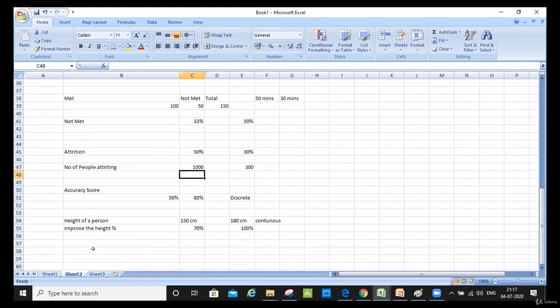For example, calculate your weight, calculate your height, calculate the time that you invested in minutes, hours. Discrete is where you cannot convert that data into any other form of unit. Number cannot be converted. Number remains number, percentage remains percentage. The unit of measurement cannot be changed, but both can be measured.